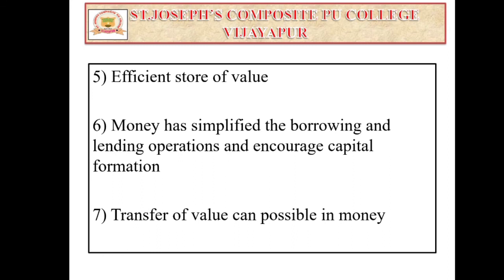And money has simplified borrowing and lending operations and encouraged capital formation. So capital formation can be encouraged with the help of money, and it also helps to simplify borrowing and lending activities. And last one, transfer of value is possible with money. That means we can transfer value easily, as well as transfer assets from one person to another, or one place to another, both movable as well as immovable assets. So in this way money helps to overcome the drawbacks of a barter system.